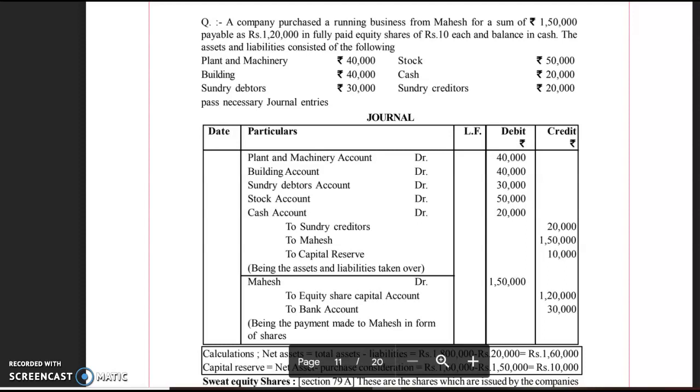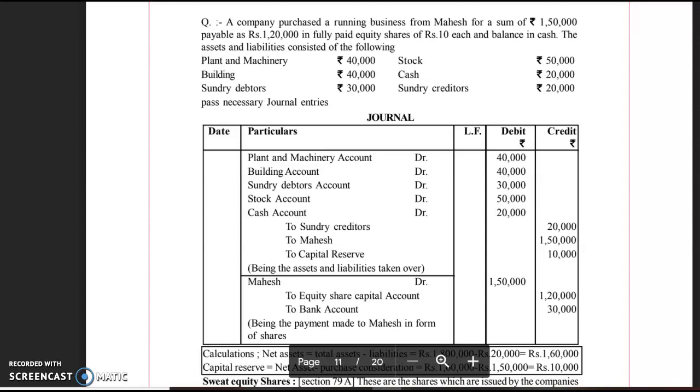Now when a running business is purchased, it is possible that assets as well as liabilities both may be purchased. What journal entries will be recorded? Journal entries will be very simple. All the assets accounts will be debited by the name of the respective assets.